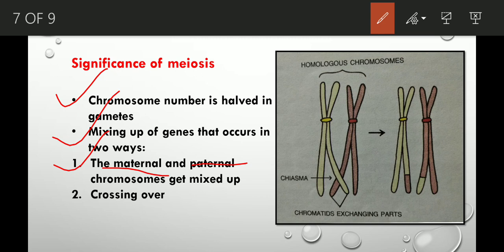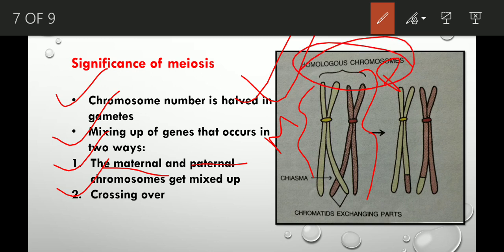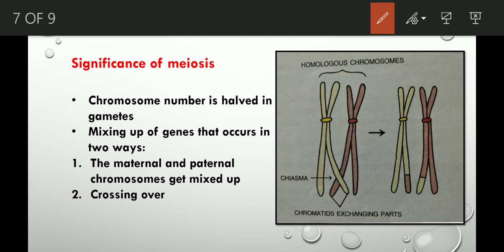And another way is crossing over. What is crossing over? Look at the picture. Here, suppose this is the maternal chromosome and this is the paternal chromosome. What are homologous chromosomes? Homologous chromosomes means these two chromosomes have similar characteristics. Now this is the maternal chromosome and this is the paternal chromosome.